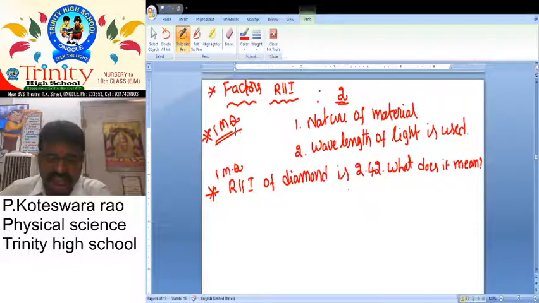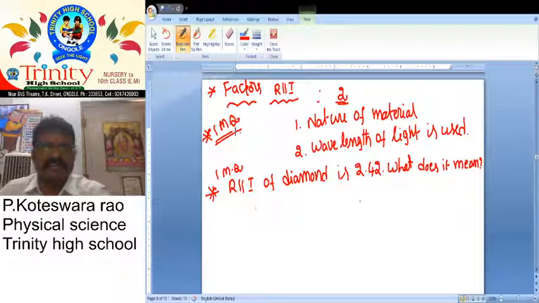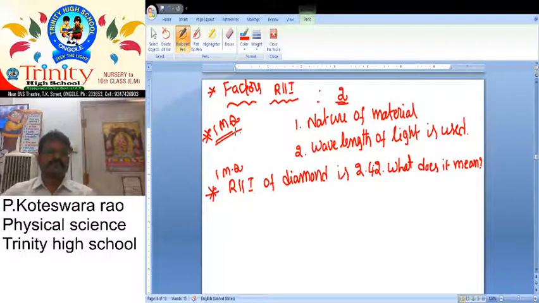in vacuum is 2.42 times greater than speed of light in diamond. That is the answer. So refractive index of diamond is 2.42. What does it mean? It means the speed of light in vacuum is 2.42 times greater than speed of light in diamond. Once again, how is it possible to tell? The speed of light in diamond is 2.42 times lower than the speed of light in vacuum.